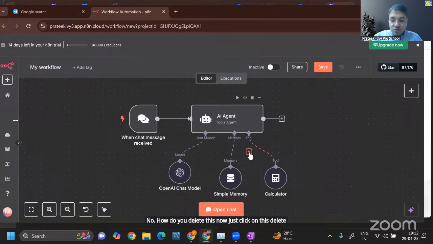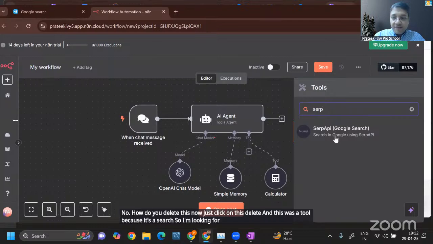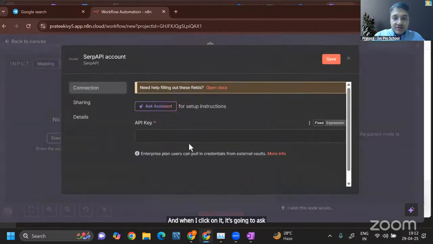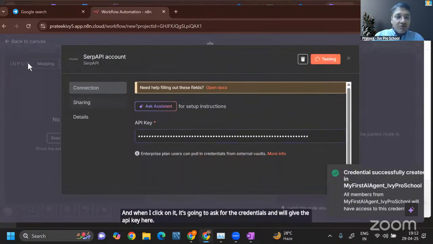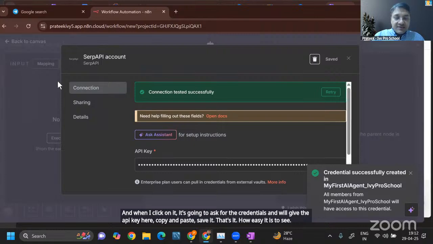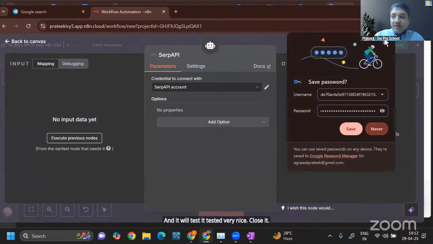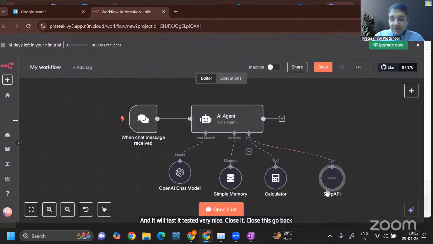And this was a tool because it's a search. So I'm looking for SERP API. And when I click on it, it's going to ask for the credentials. I'm going to give the API key here, copy and paste, save it. That's it. How easy it is. See, and it will test it. Test it. Very nice. Close it. Close this. Go back. Now the SERP API is also added.